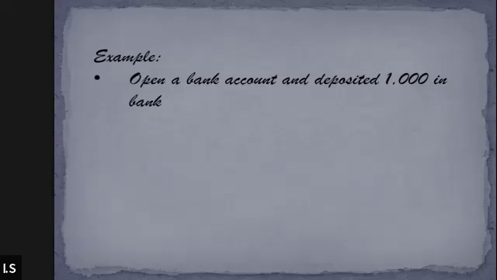Sir, over here we opened our own bank account, right? Over here, we are opening the business account. Open a bank account for business, and we have deposited 1,000 in the bank. That 1,000 obviously belongs to the business itself. Zainab, could you please answer this?